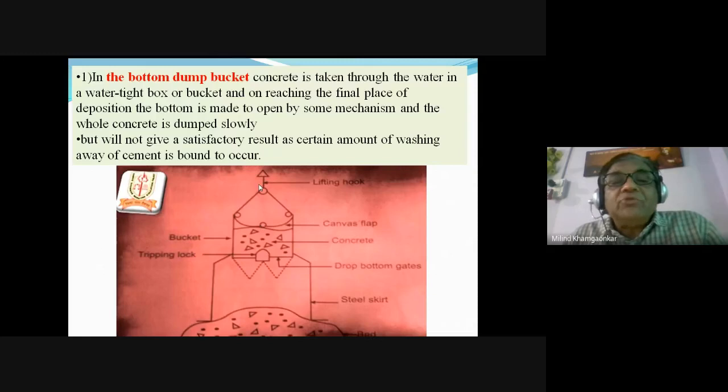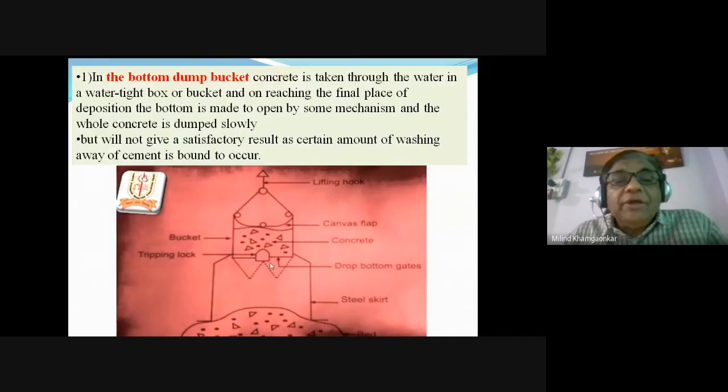This is taken out, again refilled with the concrete, again brought back, and again the concrete is placed. This is done layer by layer, and after the concrete in that formwork reaches above the water, then there is no problem. The problem lies only in performing the concrete below the water.